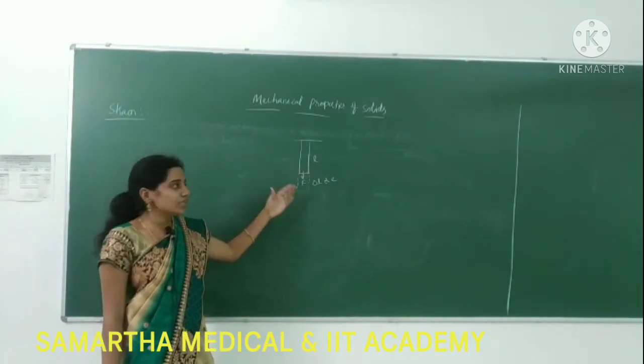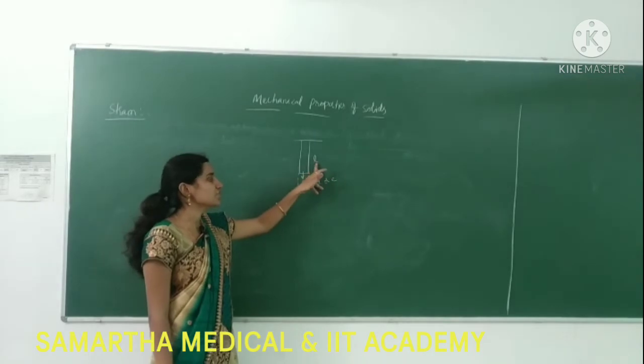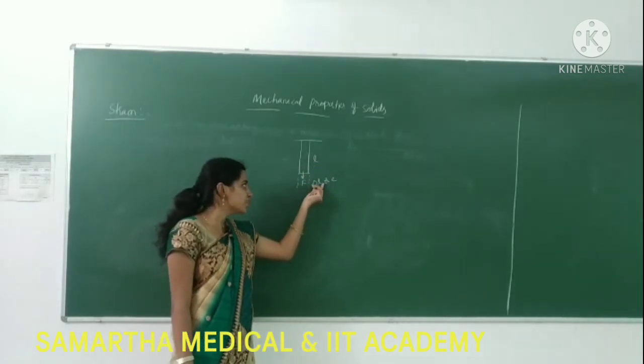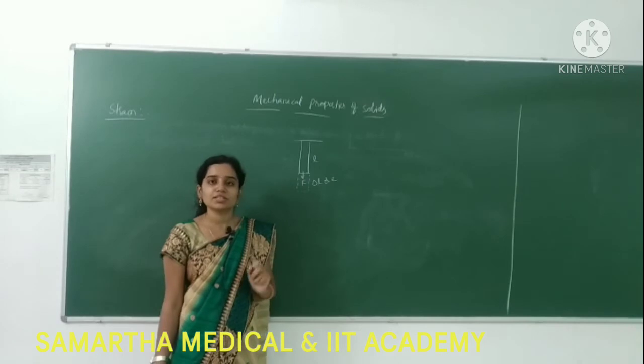So strain is the ratio of change in dimensions to the original dimension.